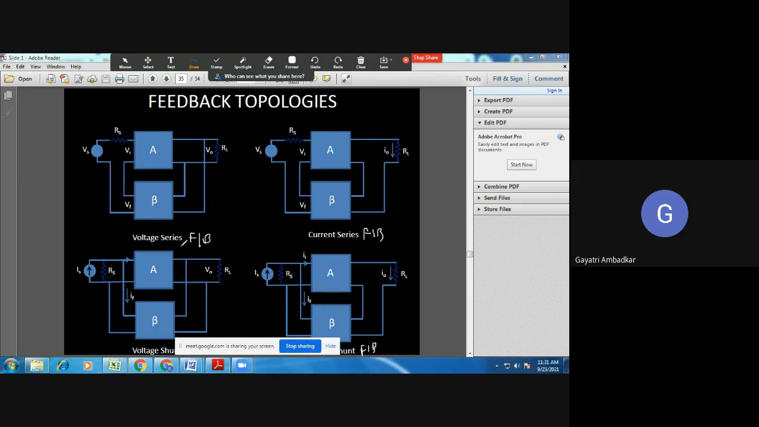So first of all, you understand, draw the amplifier and draw the beta network like this. This much portion.